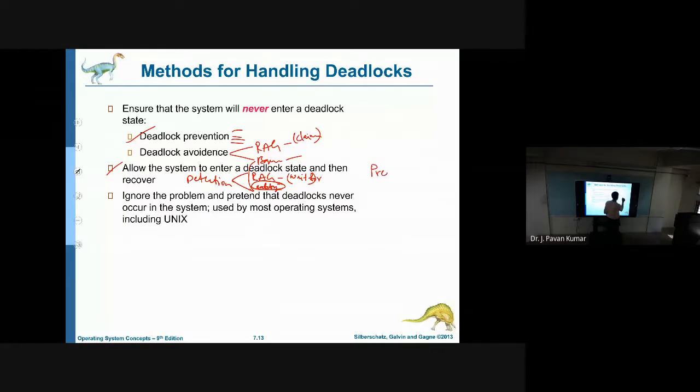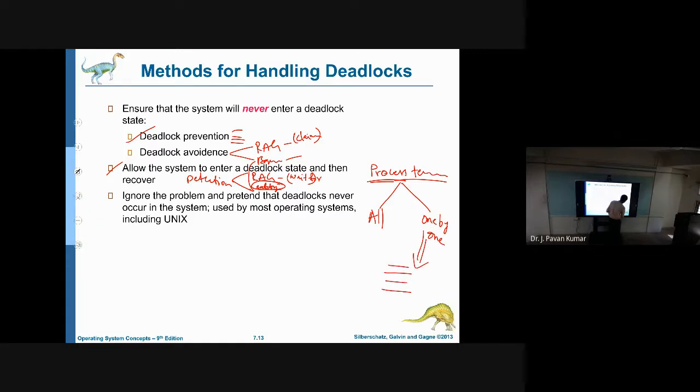Once detection has happened, we have to recover. We can recover by terminating processes. In this there are again 2 strategies. One is terminating all the processes involved in the deadlock at a time. Another is terminating one by one. Choosing one by one is based on strategies like how much it has completed, how many resources it has used, and the priority of the process. All these things we consider to select that particular one.